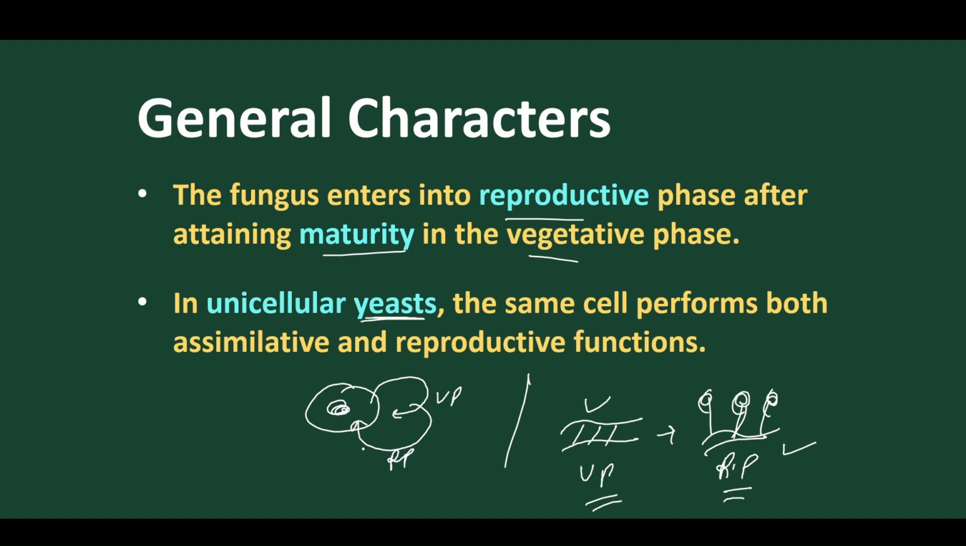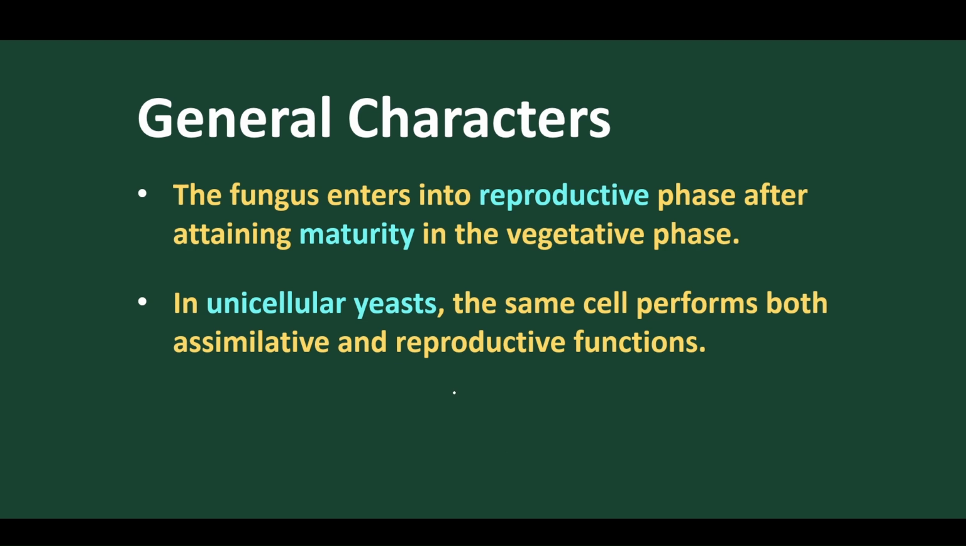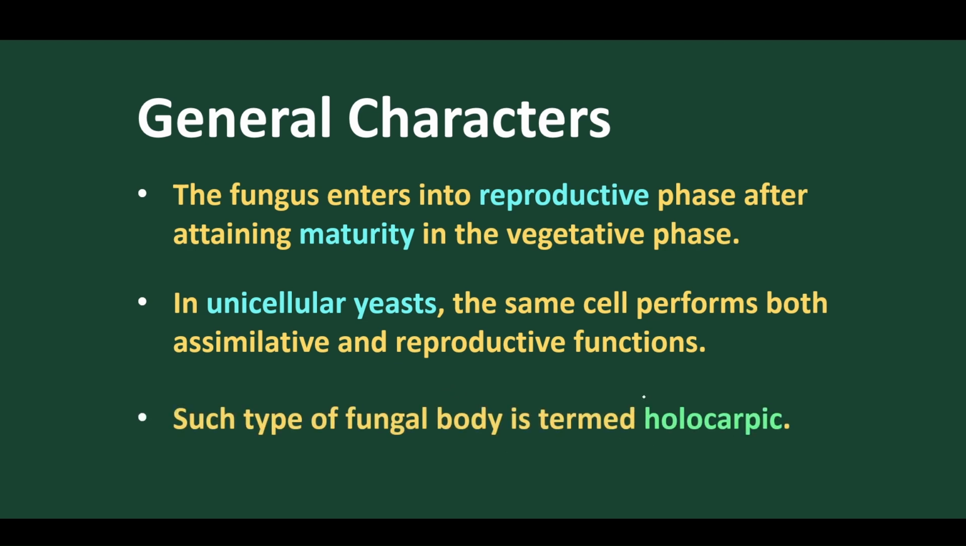But in yeast, we don't find that. A single yeast cell will behave as the vegetative phase. When it becomes mature, then it goes for reproduction, that is budding. Got it? So yeast is exceptional. This nature of yeast is called holocarpic.